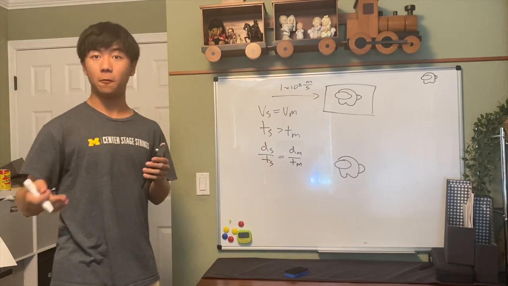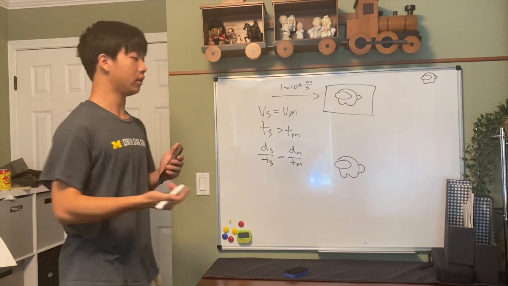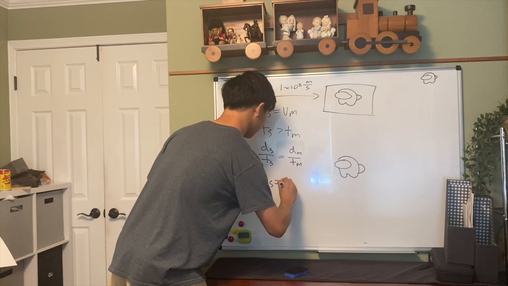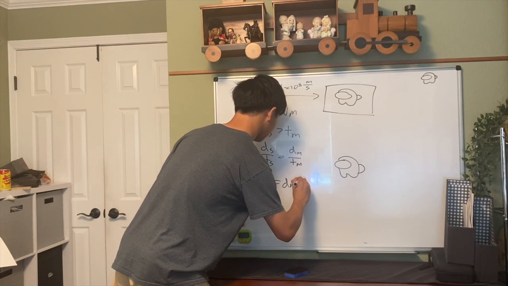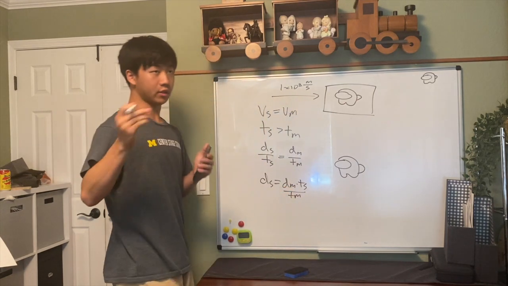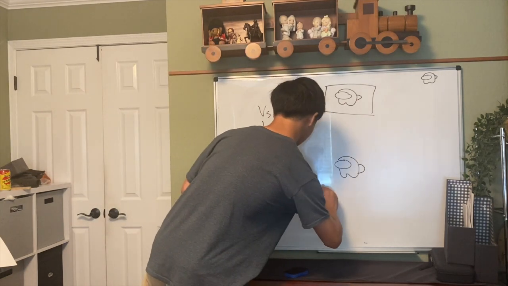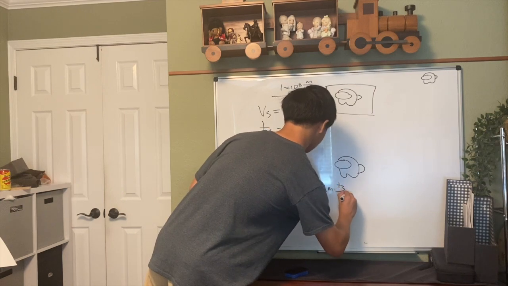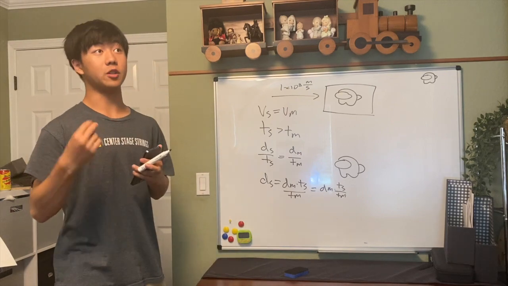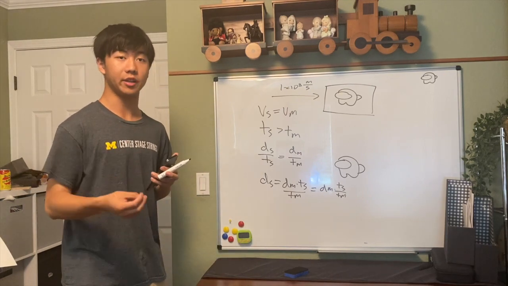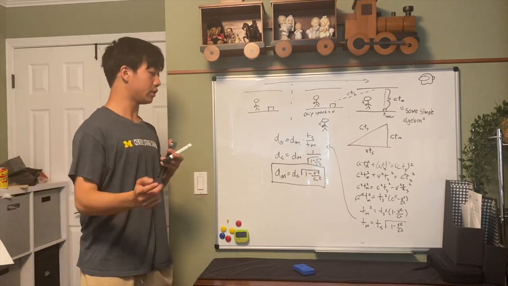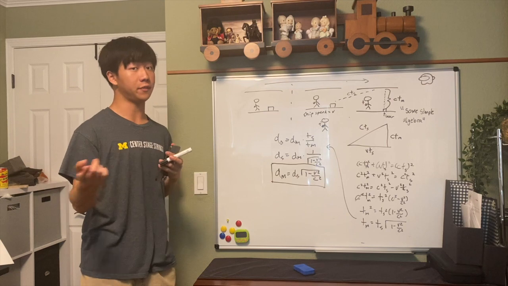But to solve for the exact contraction factor, we have to solve for ds. So ds is equal to dm times ts over tm. And if we rearrange things a bit, and then derive and substitute in the time dilation equation, we get the equation for length contraction, which is just dm equals ds times the square root of 1 minus v squared over c squared.